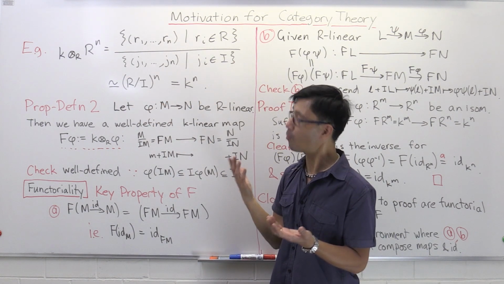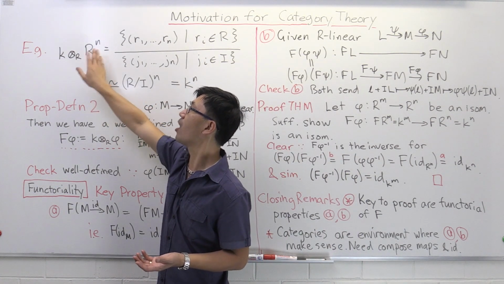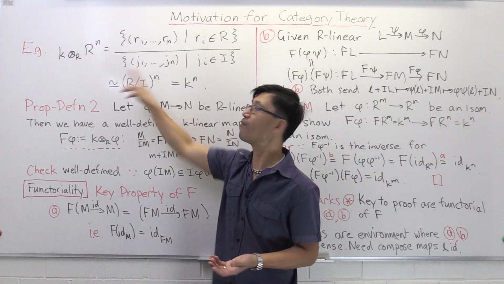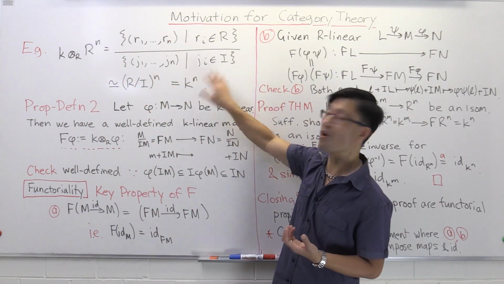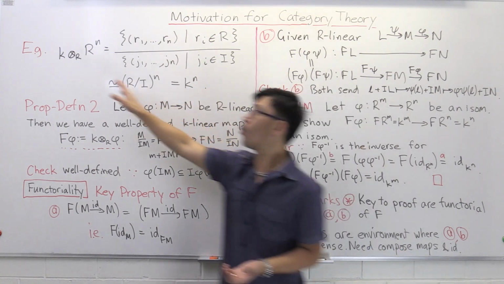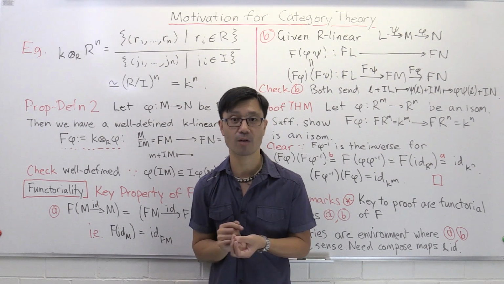So we see in this way, rather nicely, that when we apply this functor K tensor R to this R to the n, we just get K to the n. That's a very, very nice result here, and a very, very natural sort of thing. So we've seen a way where you input an R module, and it spits out a vector space over K.